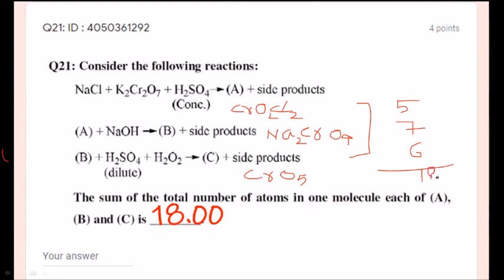Write down 18. Dear students, please attempt these questions. That is section 2, where there is no negative marking. Even if you answer wrong, there is no negative marking. So please write all these 5 questions. So the answer 18 is the correct answer, students.